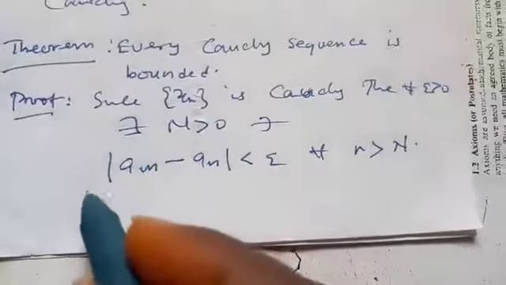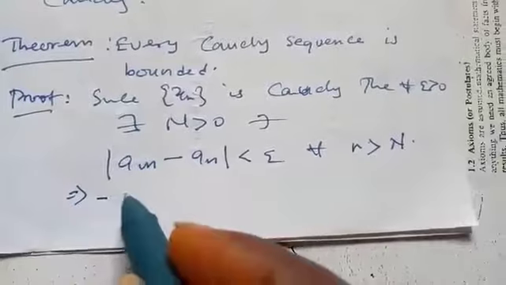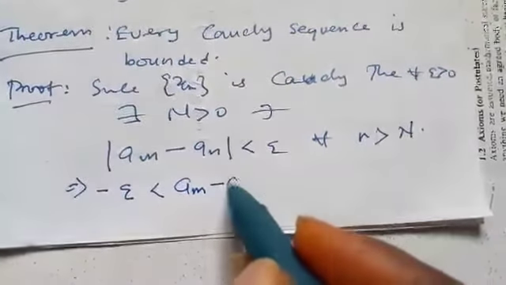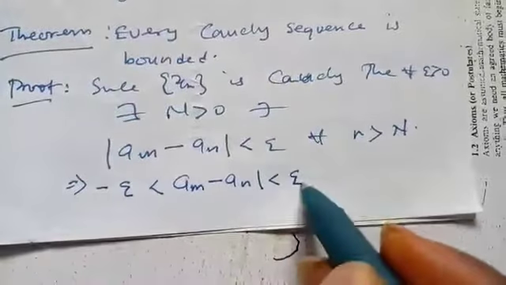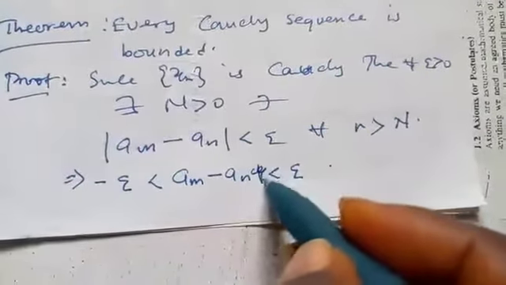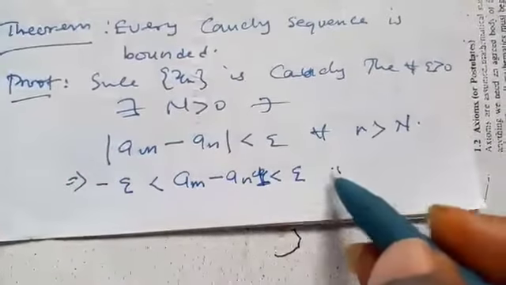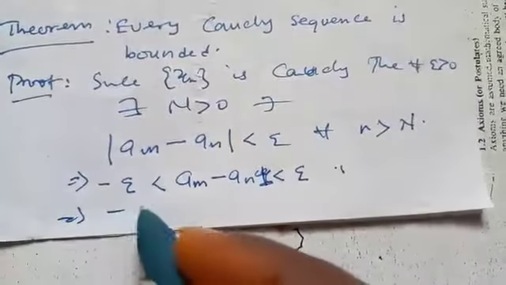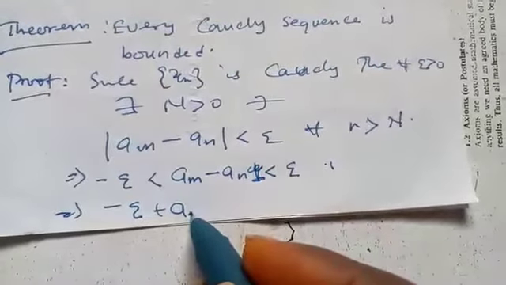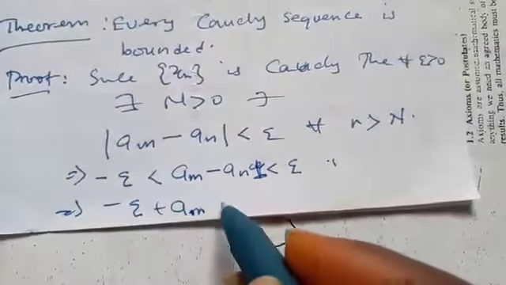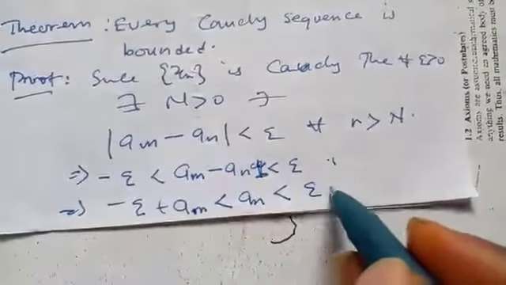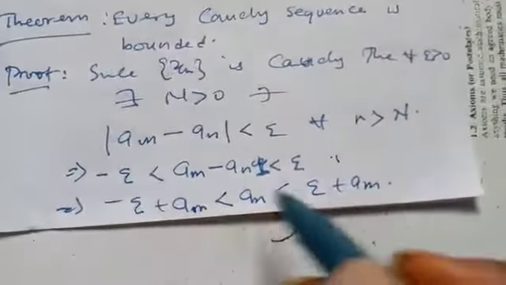Now, as usual, we can write it like this: −epsilon is less than a_m − a_n is less than epsilon, which can be written so that a_m − epsilon is less than a_n is less than epsilon + a_m.